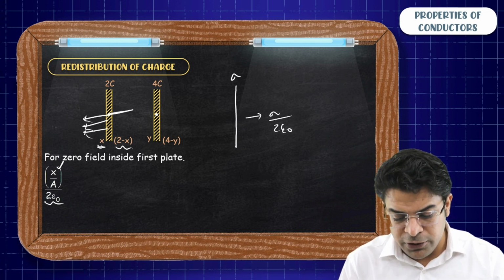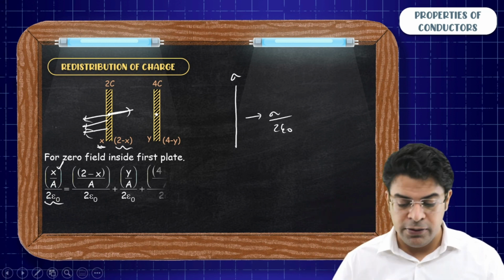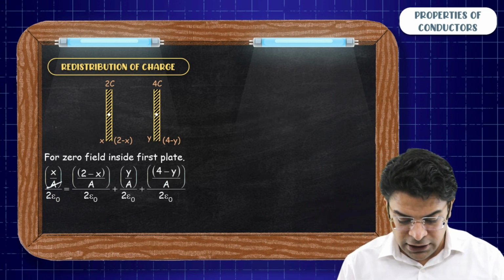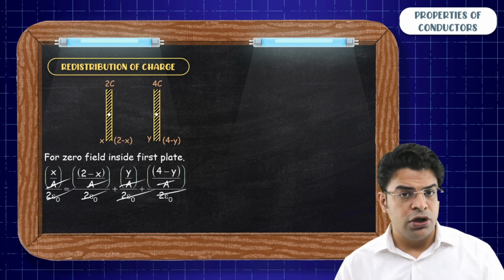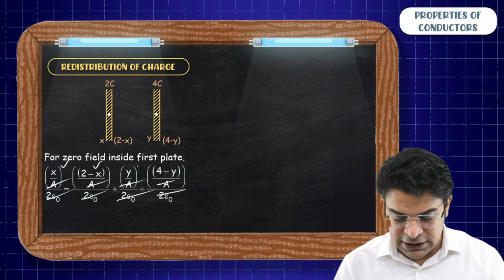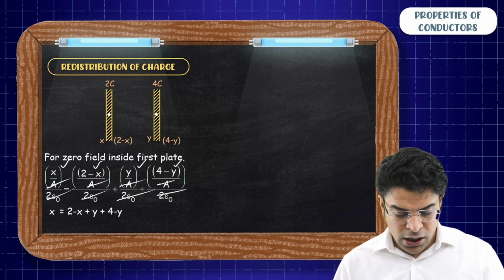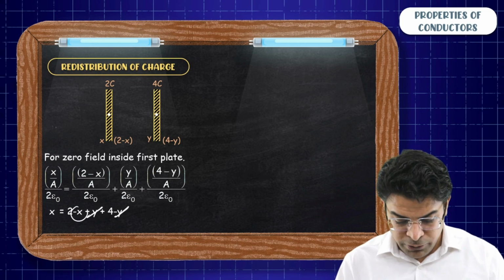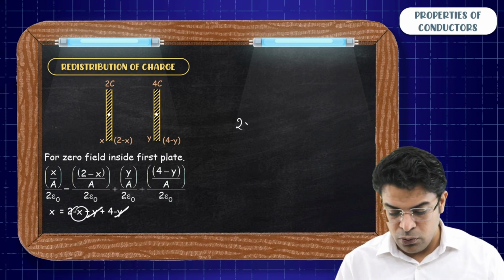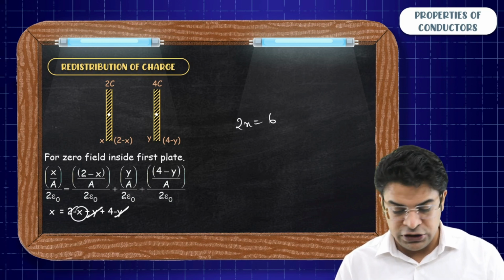So the field produced by x has to be balanced by the field produced by the other three. Now you can cancel out A and 2 epsilon naught. So what you get is x equals 2 minus x plus y plus 4 minus y. Now once you have got this, you can see that this y gets cancelled. So bringing this minus x to the left hand side, you get 2x equals 2 plus 4, which is 6.